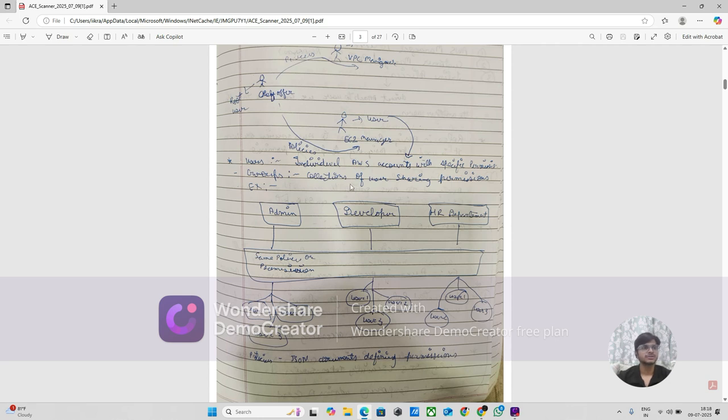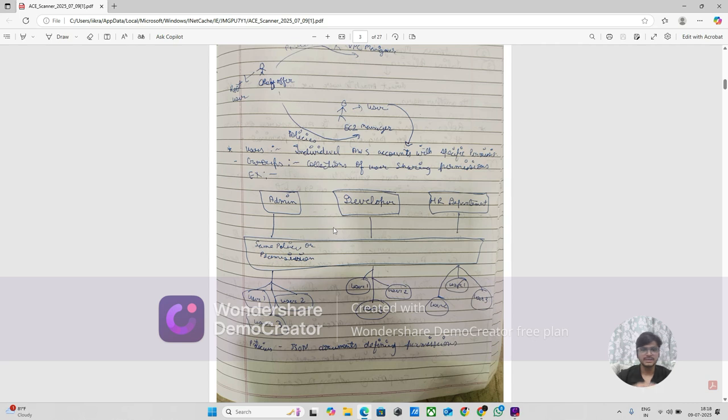Groups are collections of users sharing the same permissions or the same security, so the same access. Permission is nothing but access. So those are called groups. If you see, in a company there is an admin, there is a developer, there is an HR department, there is a finance department, and there are more departments. Admin has full access to the database and every application, so they take care of that. And a developer has only access to write the code and update the code, and nothing more.